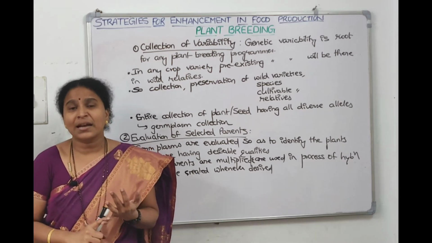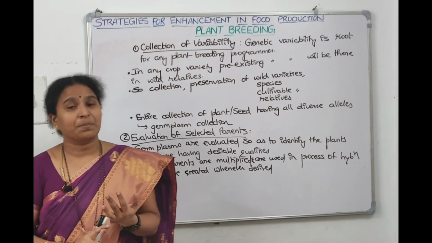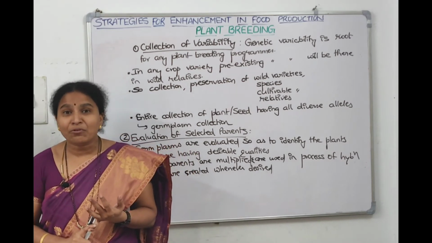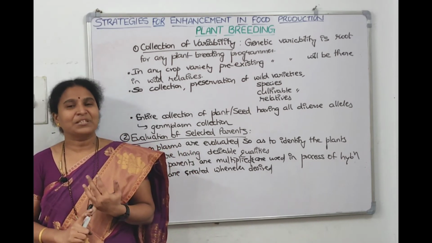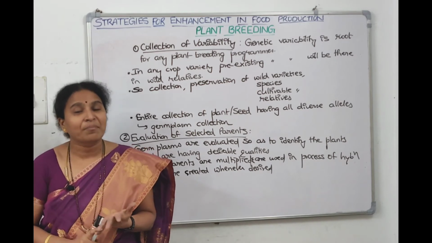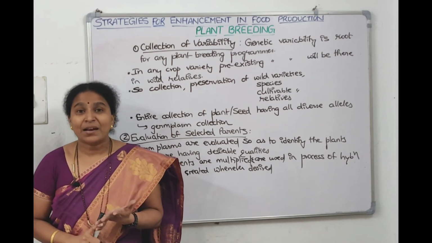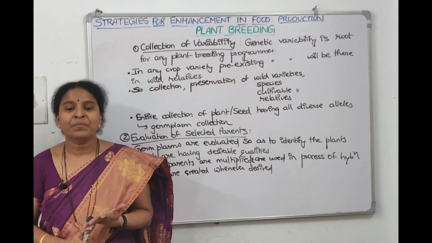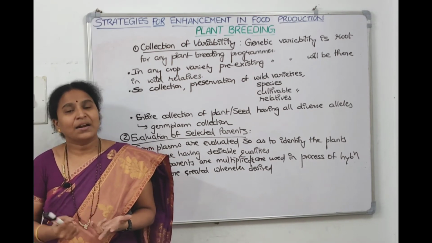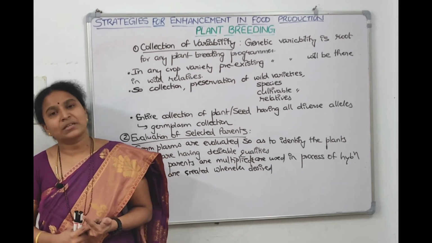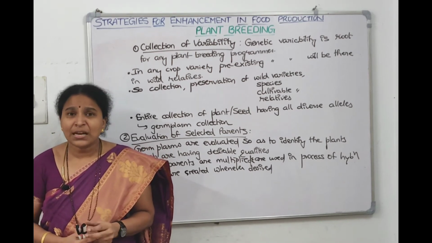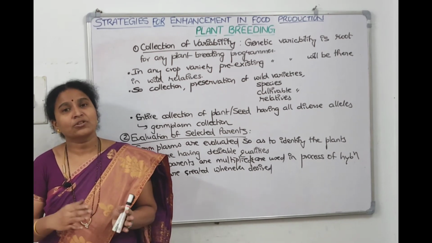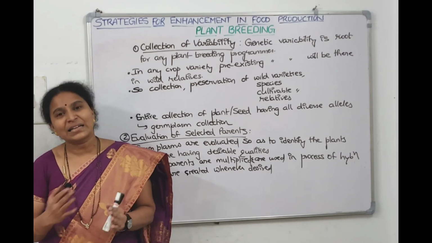After doing crossing and hybridization, what will be your fourth step? Now we have to check the progeny which are having the recombinant characters. What the desirable characters we want, those progeny should be selected, right? So we need to select and we need to test the recombinants. That will be the fourth step. And what's the last step? In the last step we are going to evaluate and release it and commercialize it.